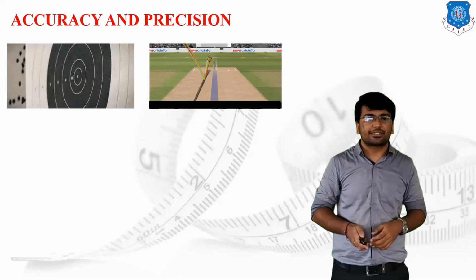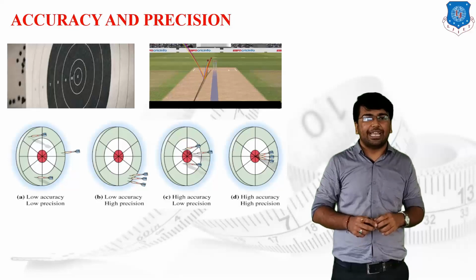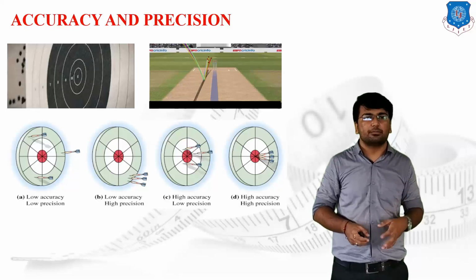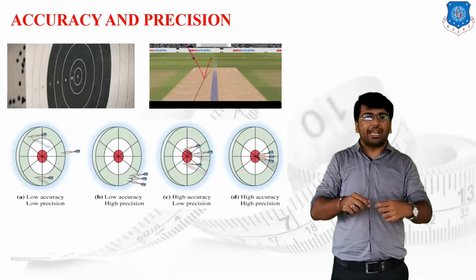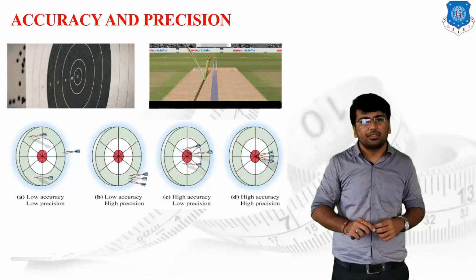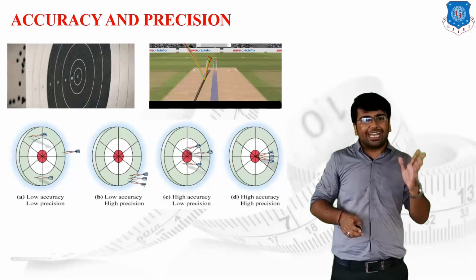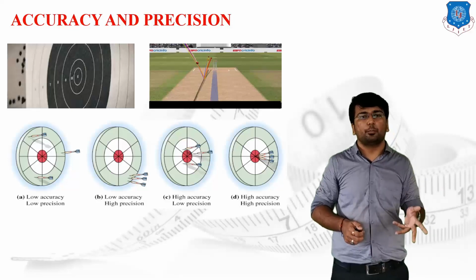You can check on your screen. In the figure we have an arrow board as well as 3 different arrows. In the first case, or case number 1, all the 3 arrows are spotted at different positions. If I throw the 3 arrows, and all the 3 arrows are spotted at different positions, then I can say that I am not accurate as well as not precise. Very low accuracy and very low precision.